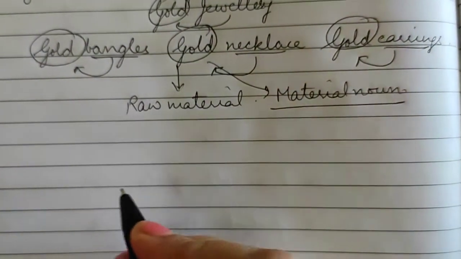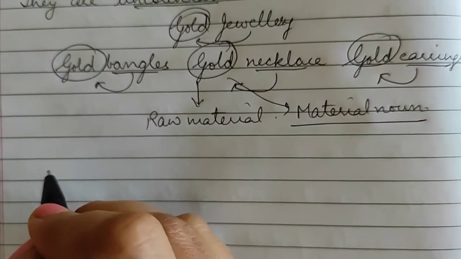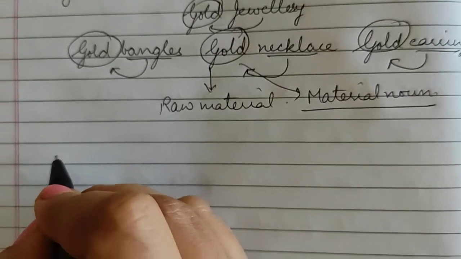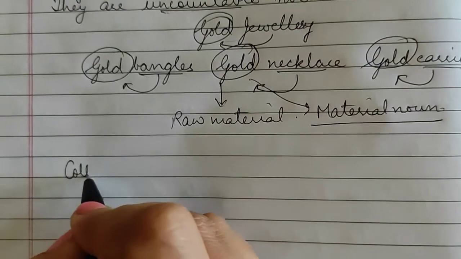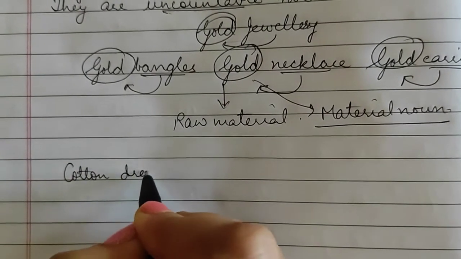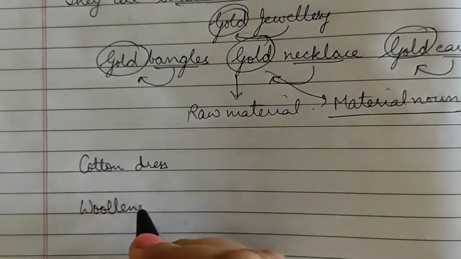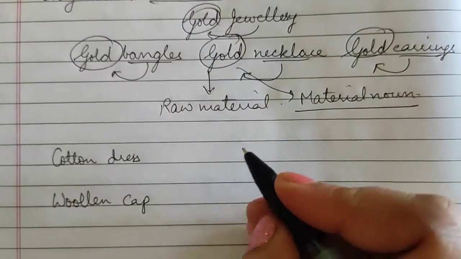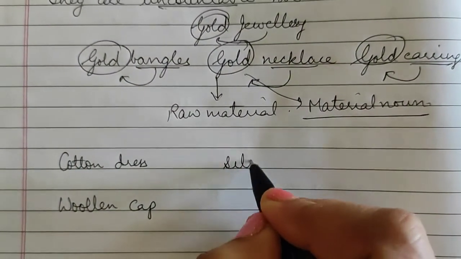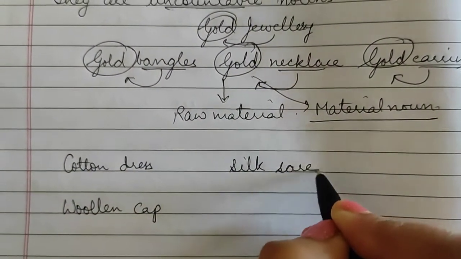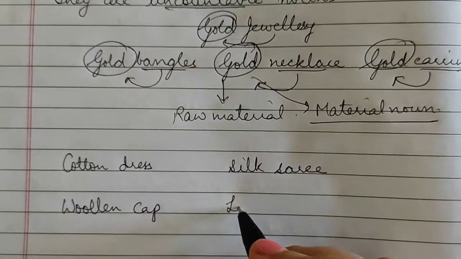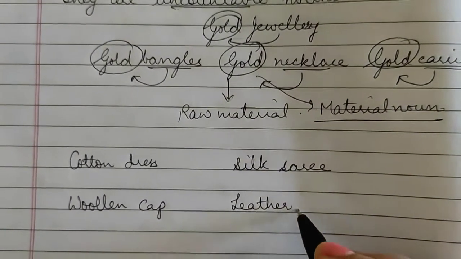Now I will give you one more example related to material nouns. Just for example, cotton dress, woolen cap, silk sari, leather jacket.